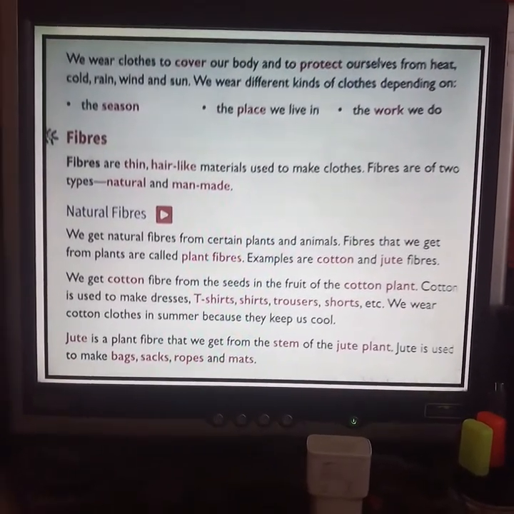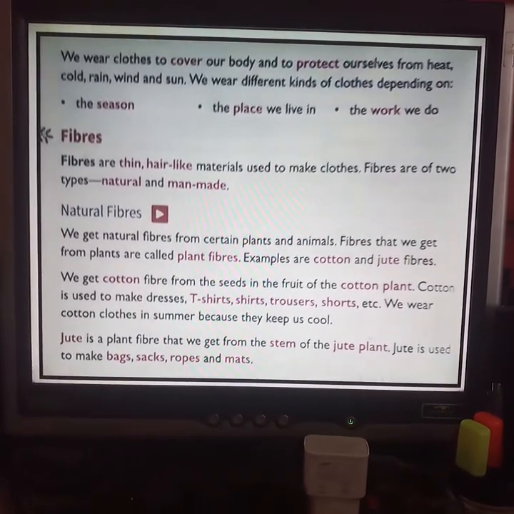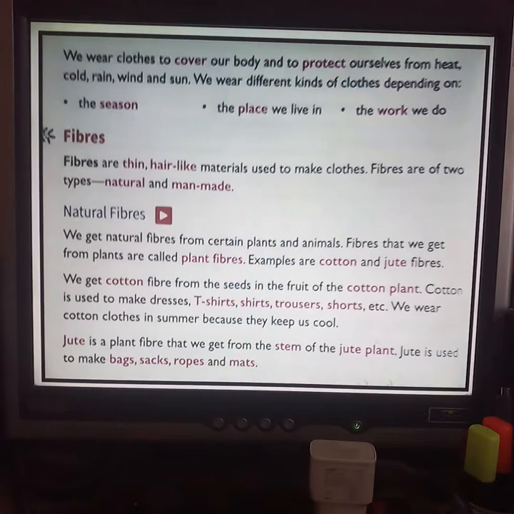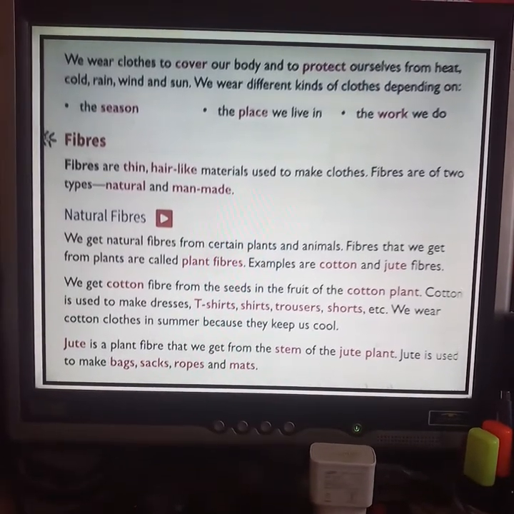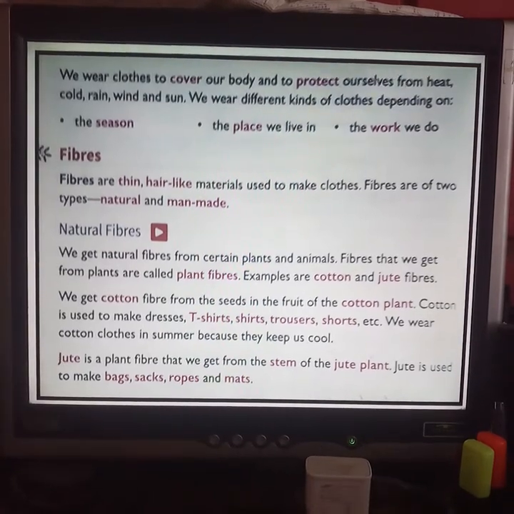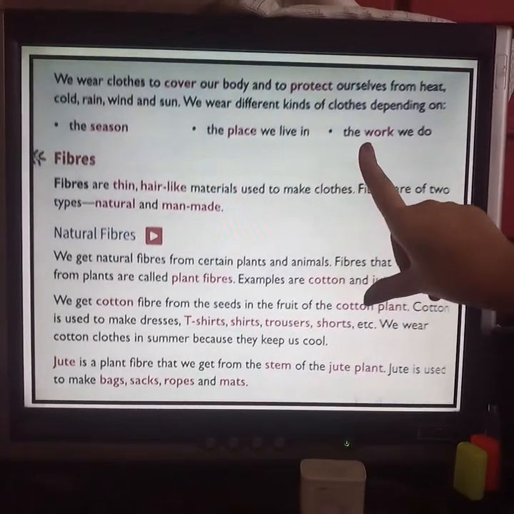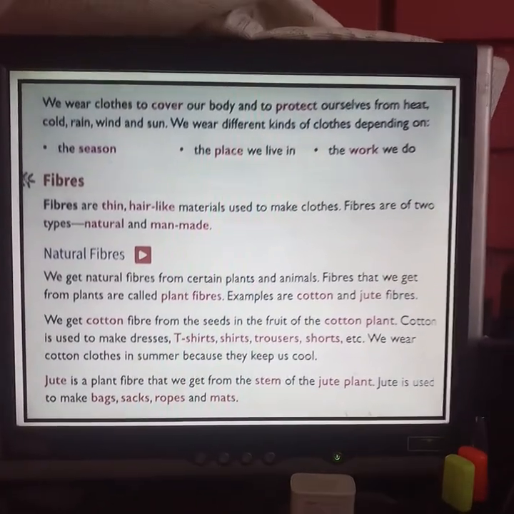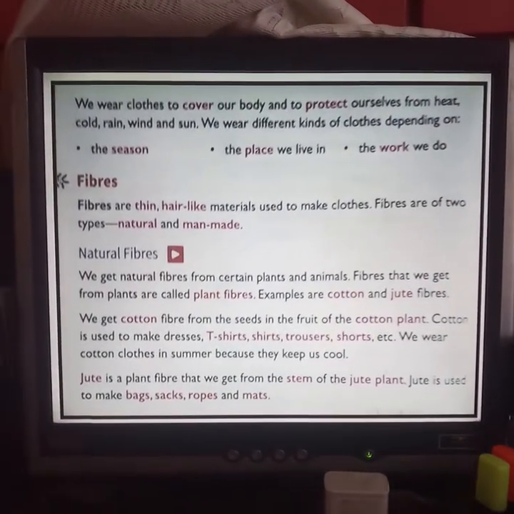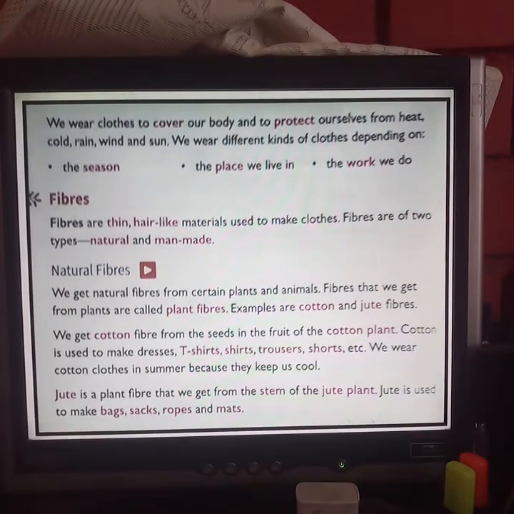Like in the cold season, we wear sweaters, we wear mufflers. In the rainy season, we wear raincoats. So, in different seasons, we wear different clothes to protect ourselves. It also depends upon the place we live in and the work we do.